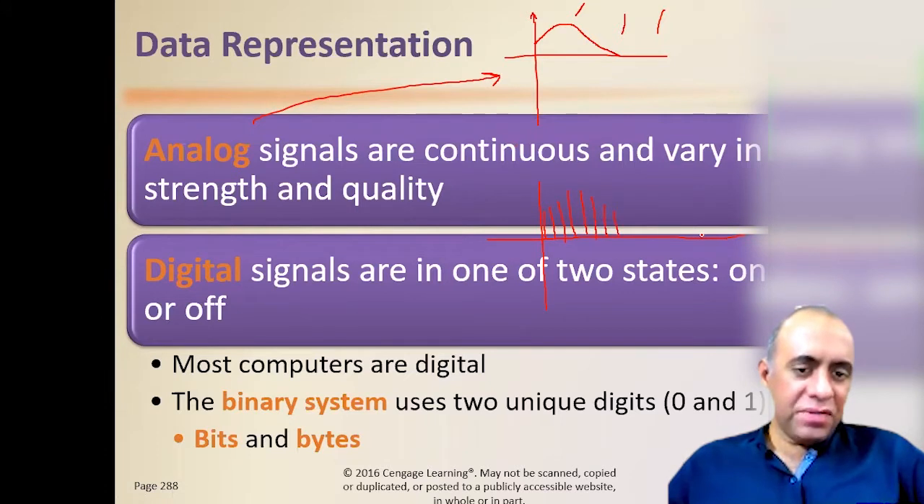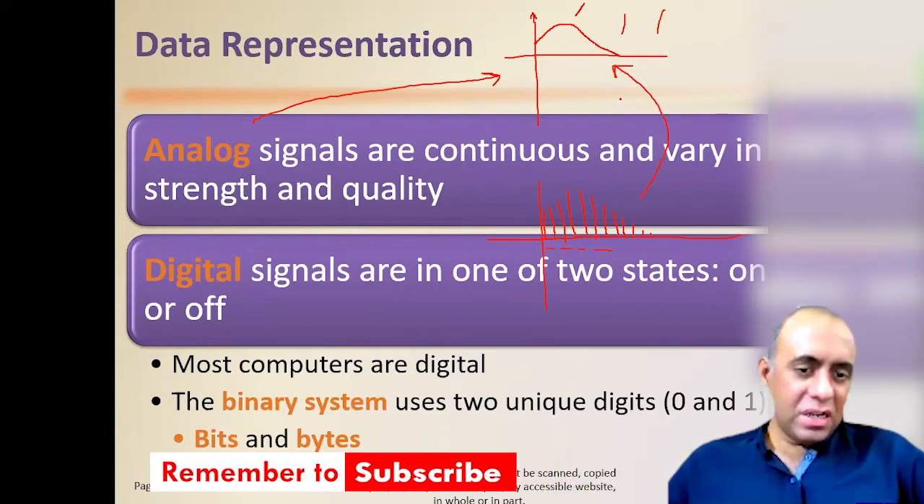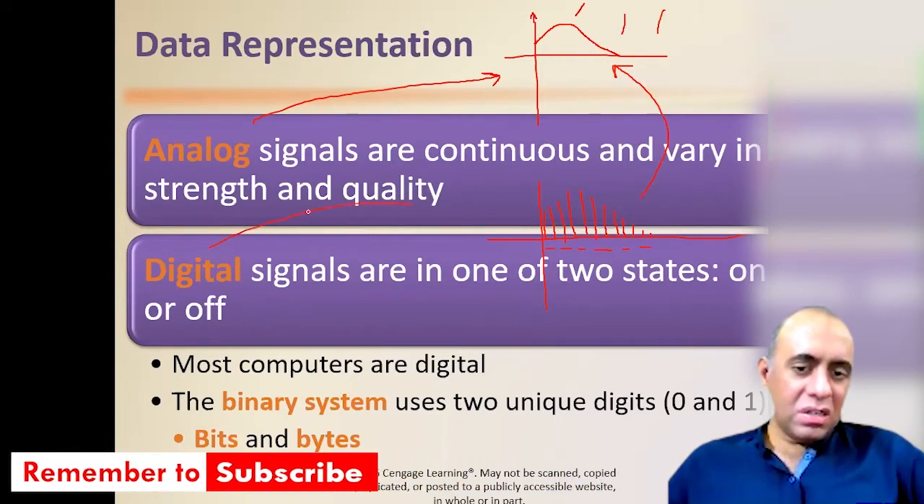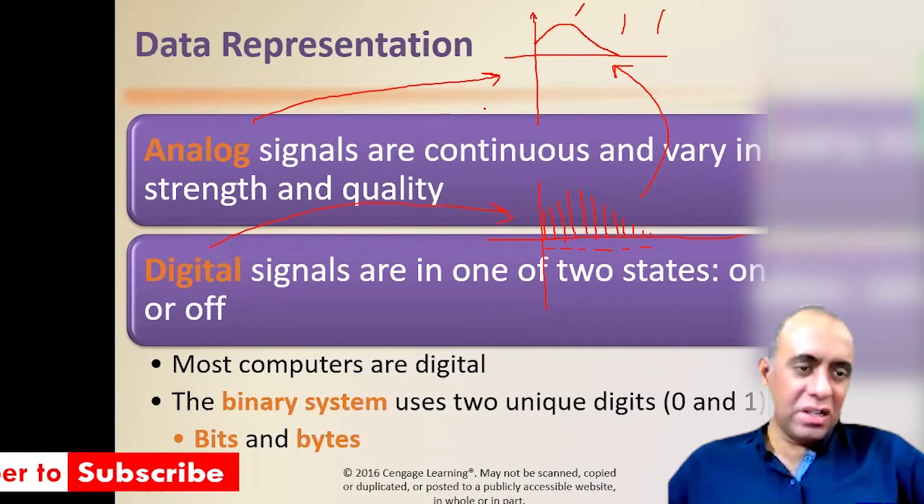Now you see that if you pay attention to the waveform, these lines collectively look very similar to this waveform, but now they have discontinuities, and these discontinuities are called the digital format for the same analog signal, right?